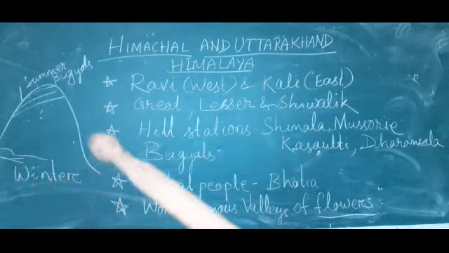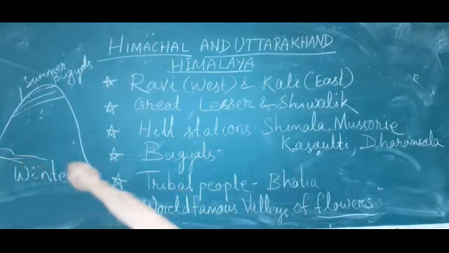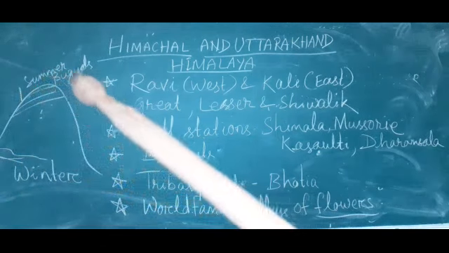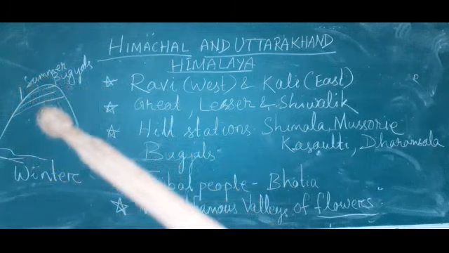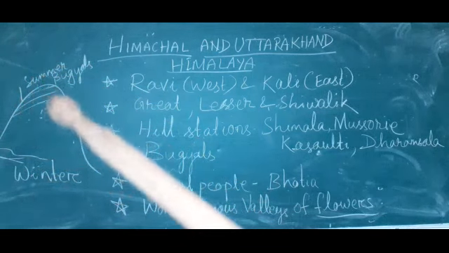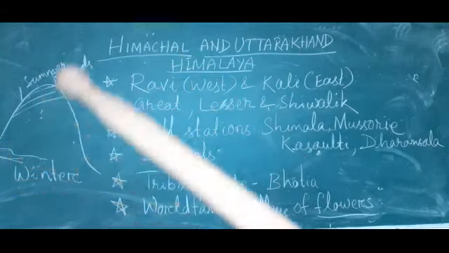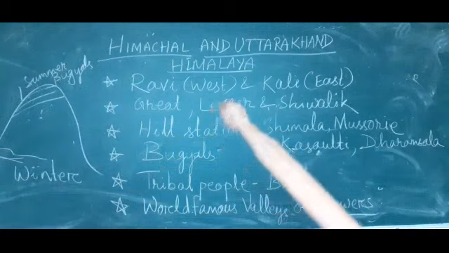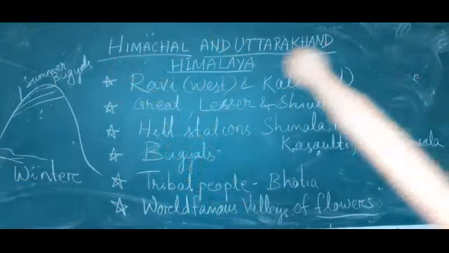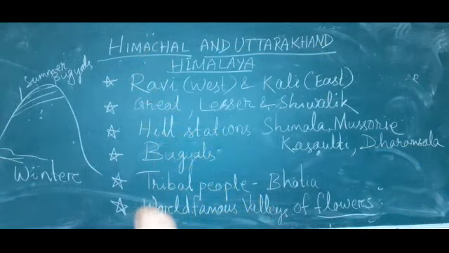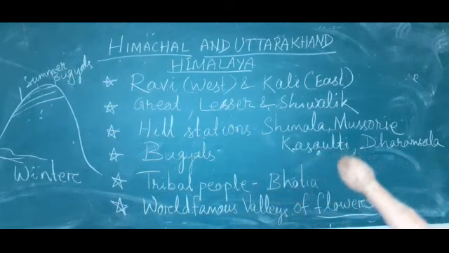In winter season, they live with their cattle on the foothills of Himalaya in the Shivalik range, whereas in summer season they move towards the top of the hill with their cattle. So this movement of the people is known as Bhagiyals. Then this Himachal and Uttarakhand Himalaya is famous for the valley of flowers.